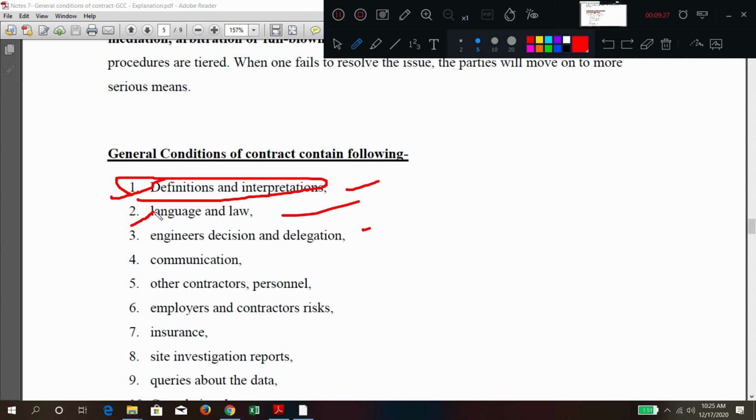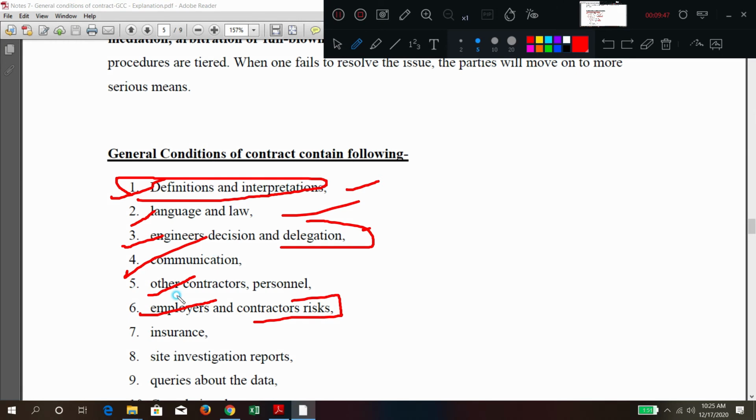In the second clause, you are writing about the language and law of that contract. Third is what should be the engineer's decision and what is its responsibility, how the communication has to be done. Other contractors and other persons means who and who. Employer and contractor risk means what, when some dispute occurs, who is going to bear the risk. Okay.